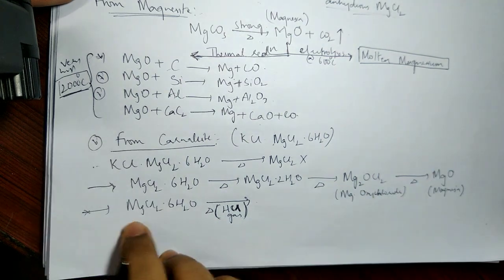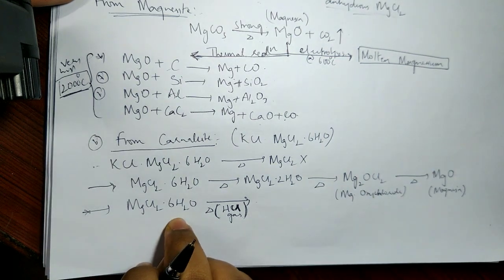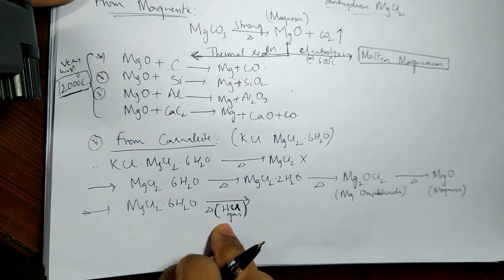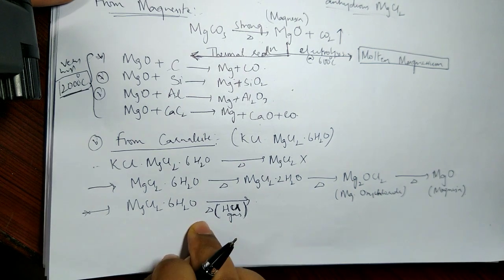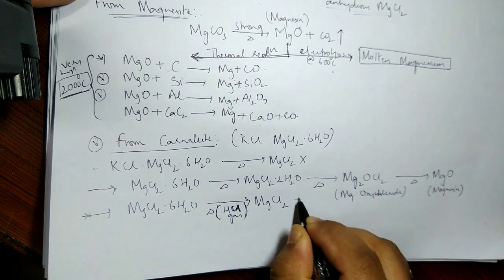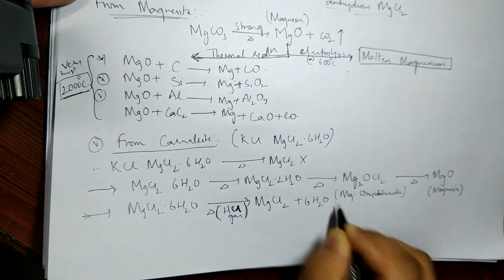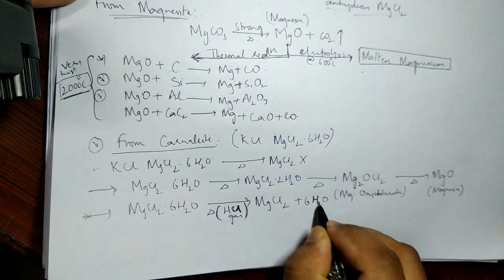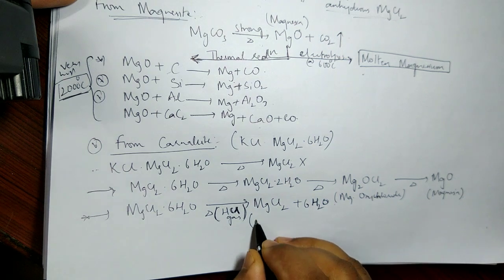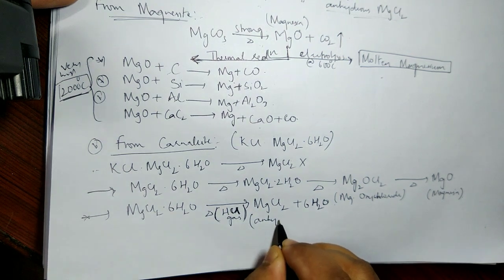On the whole, the bottom line is this: magnesium chloride, on treating with hydrochloric acid in the gaseous, vapor form, on heating, I will get my desired product. MgCl2 plus the 6 water molecules can be easily lost. Acid's nature is to pluck out the water also. So this is my anhydrous form.